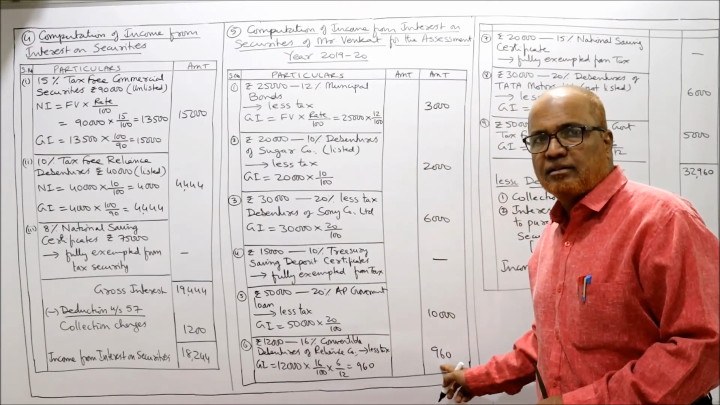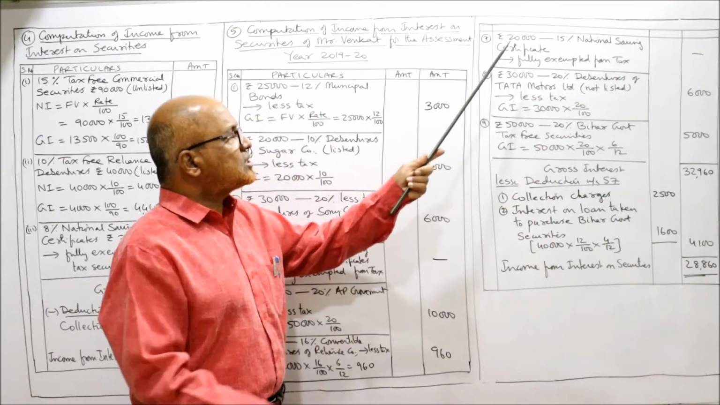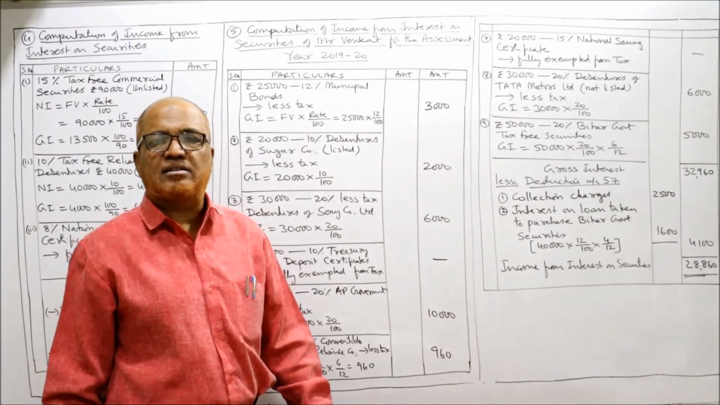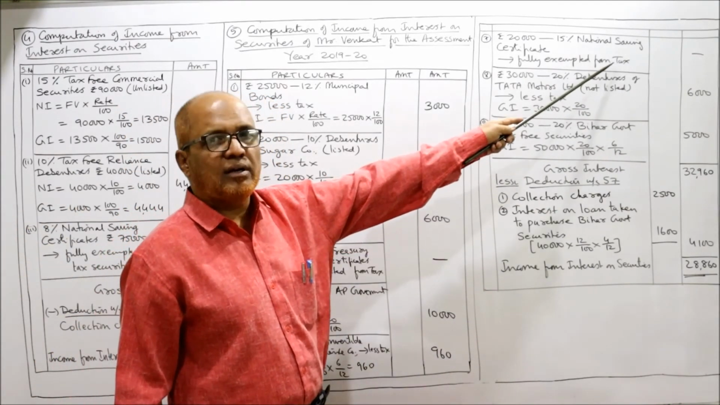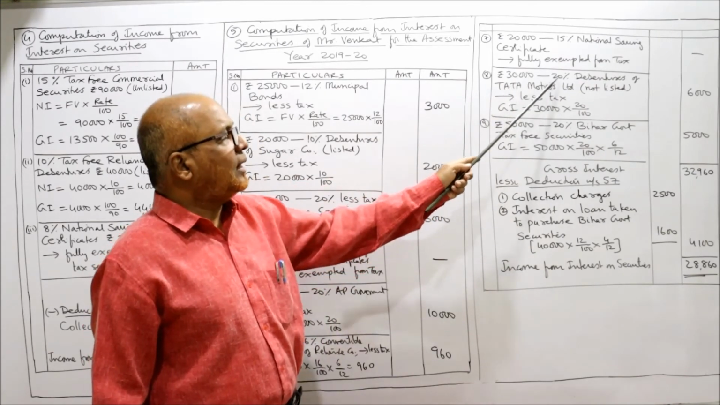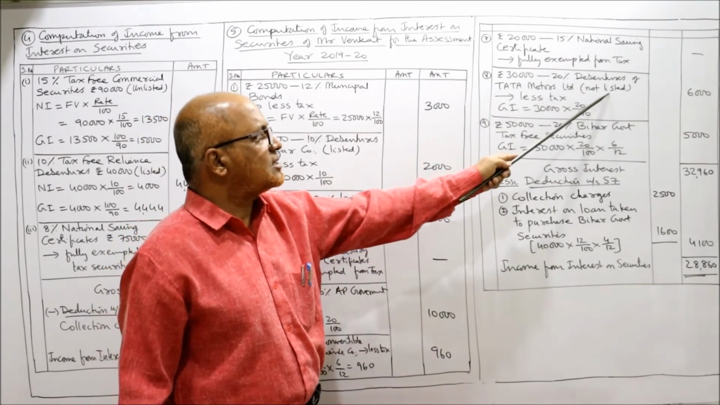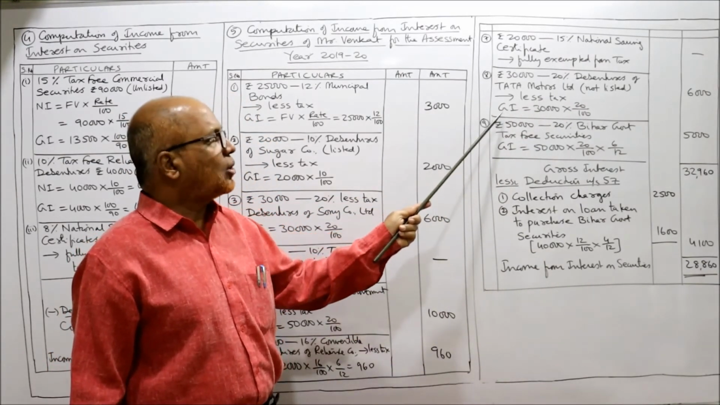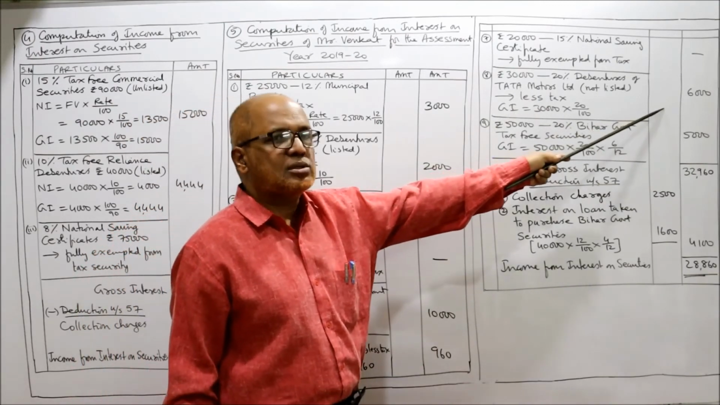for half year, right? Next, seventh one, rupees 20,000, 15% National Savings Certificate. National Savings Certificate is fully exempted from tax. Then 30,000, 20% debentures of Tata Motors Limited, not listed. Ignore this not listed. It's a less tax security. Nothing is given, so less tax. The gross interest is face value into rate by 100, 30,000 into 20 by 100, 6,000.